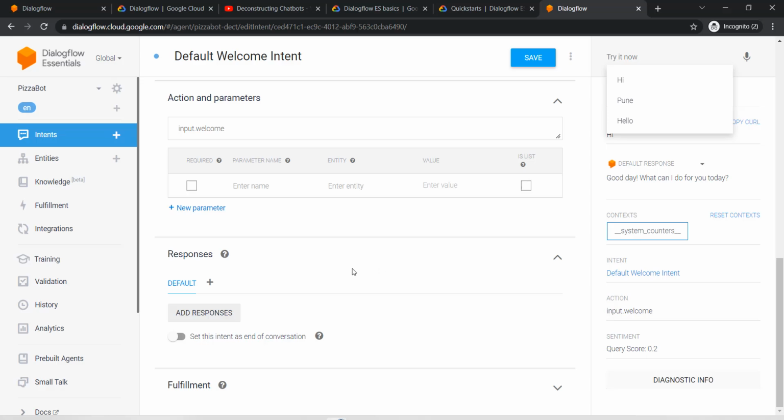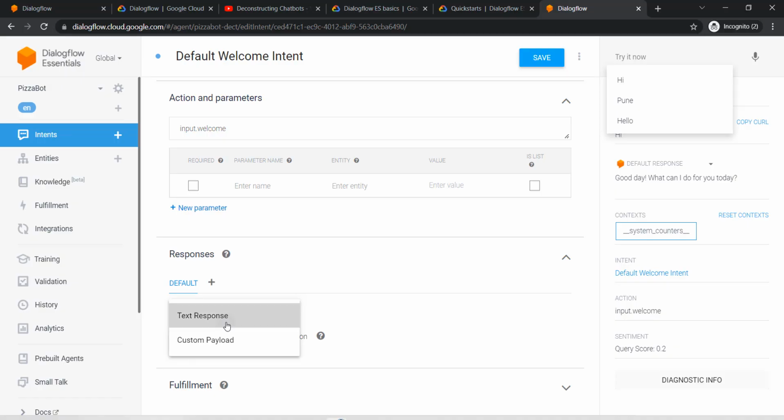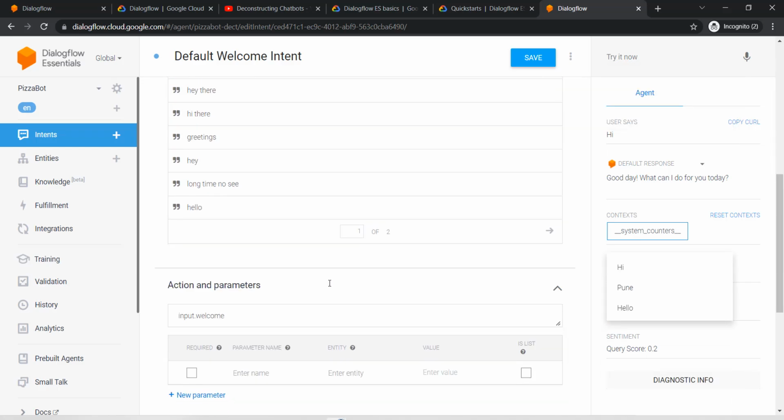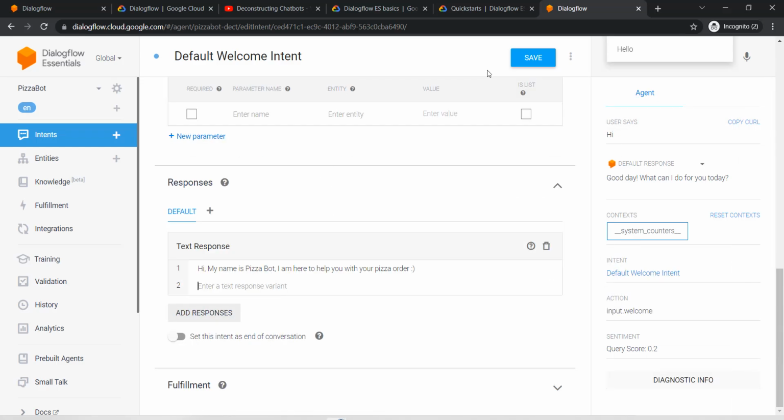Okay, all the responses are deleted anyways, so I will go to text response again and I will say hi, my name is pizza bot, I am here to help you with your pizza order. Okay, now I'll say enter. Now you'll see that I have only one response. I deleted all the responses. And once you do that, you need to save it.